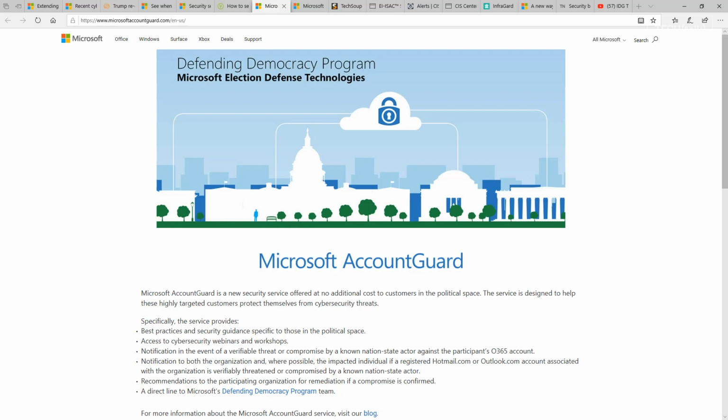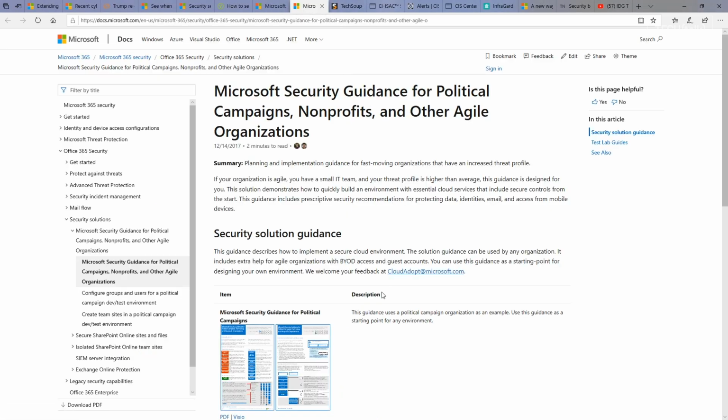It provides notification to the organization and impacted individual if either a Hotmail, Outlook account or an Office 365 account associated with an organization is threatened or compromised by a known nation-state actor. Microsoft also provides guidance on how to set up Office 365 securely for political campaigns, not-for-profits, and other organizations.